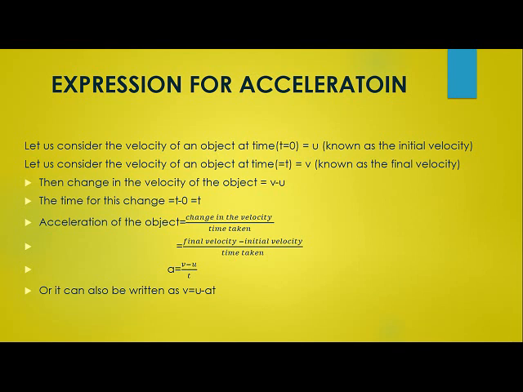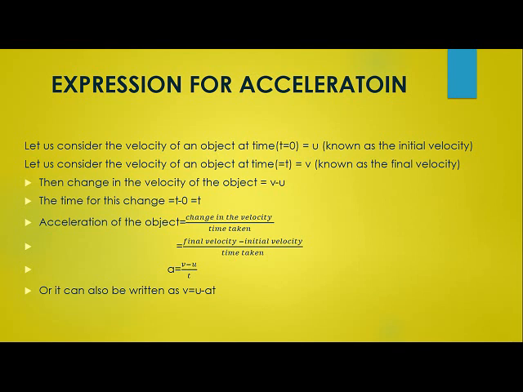And children, the time for this change is t minus 0, because at the initial velocity the time is 0, meaning before the object starts moving, that time we consider as 0. So the time is t. So what is the formula for acceleration? It is the rate of change of velocity divided by the time taken.